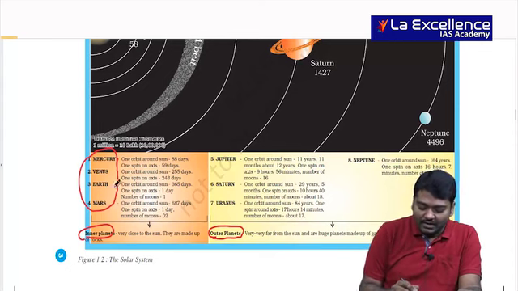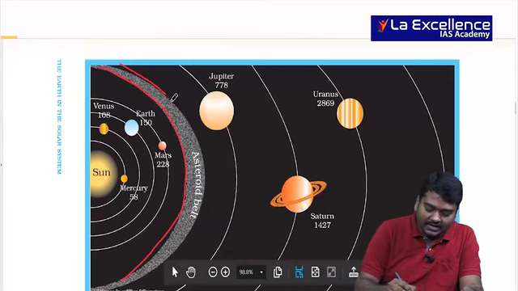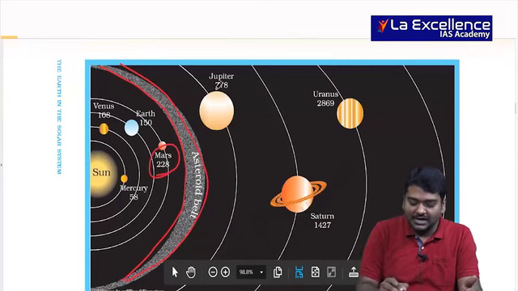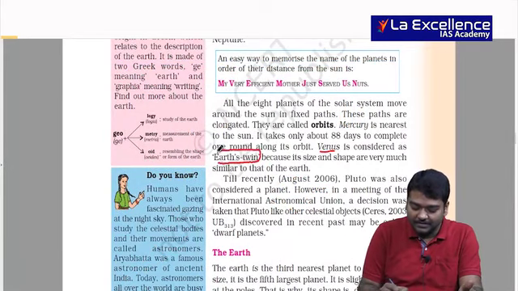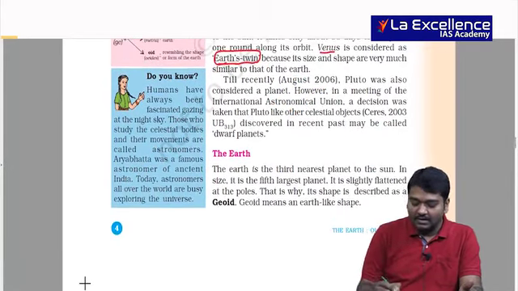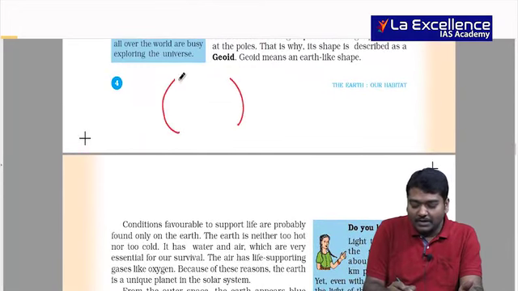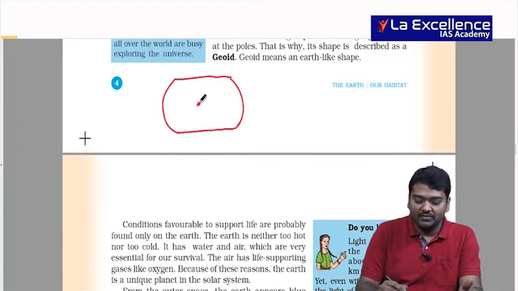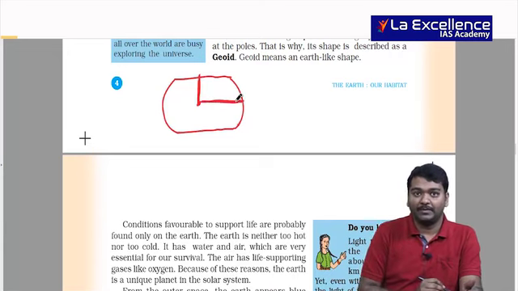So in between the inner and outer planets, you have asteroids, celestial bodies which are present in between the inner and the outer planets, or in between Mars and Jupiter. After this, we should be aware of the Earth's twin, that is Venus, right? And then the Earth's shape is geoid. What is the meaning of geoid shape? The equator is bulged, the poles are flattened. And because of this, usually we say that near the poles, it is closer, and gravitational pull is more. The equator is farther, so gravitational pull will be less.